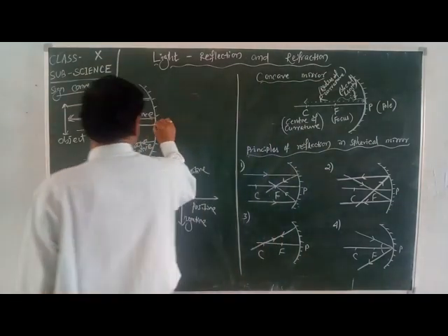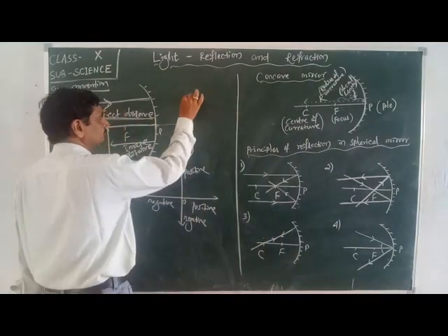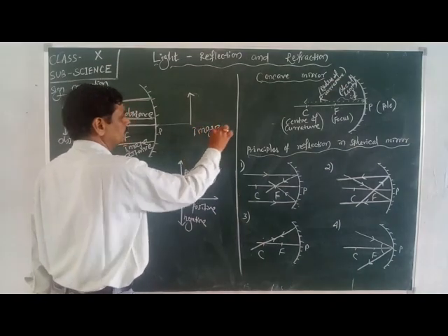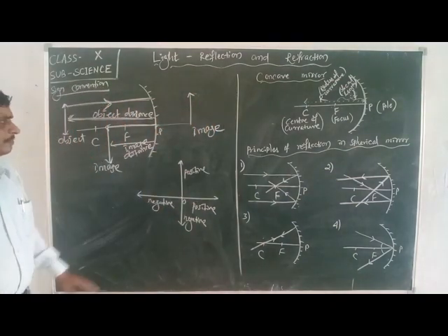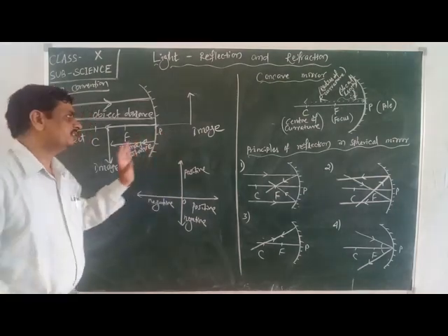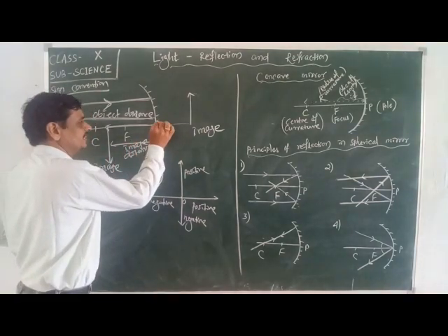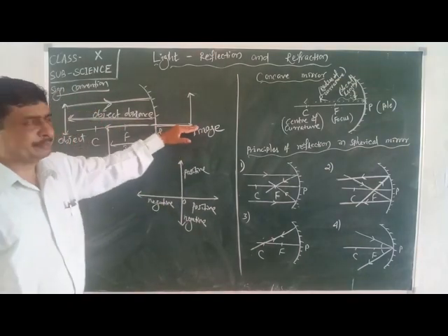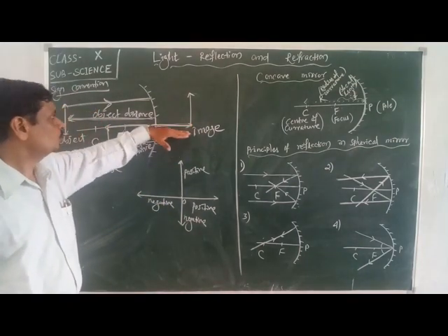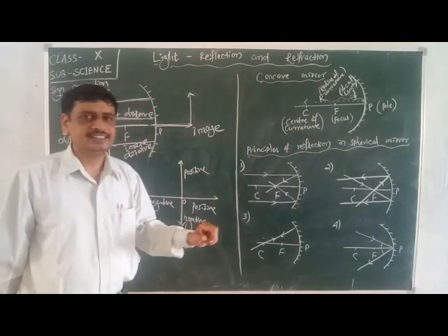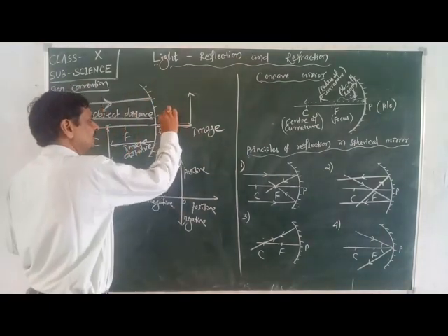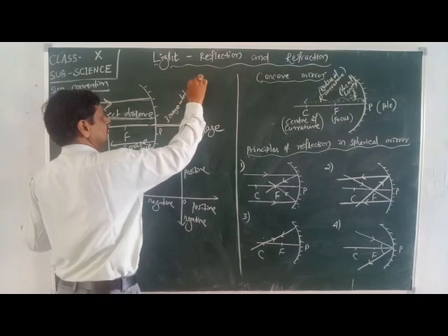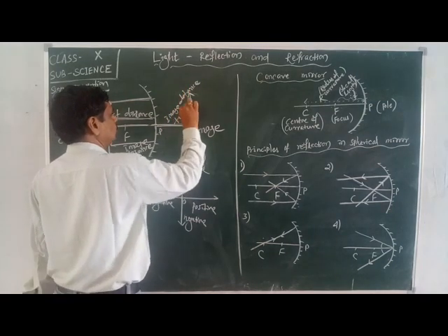But if the image is here, and we are measuring the image distance, then this distance will be measured from the pole to the image. The direction of this measuring is the same as the direction of the incident ray. Here the image distance will be positive.